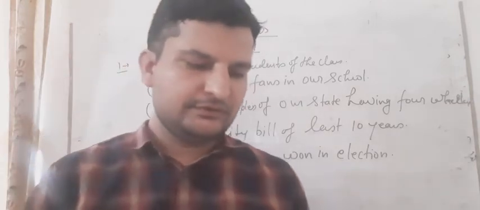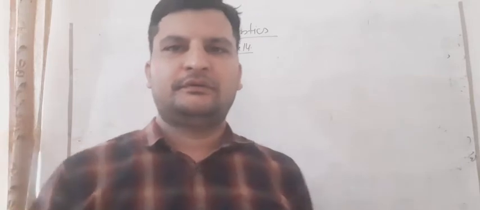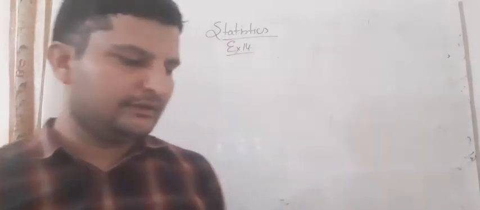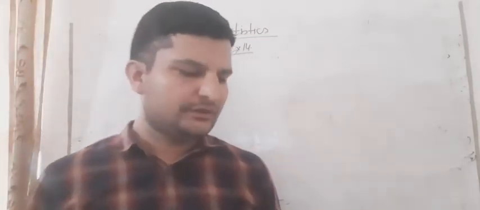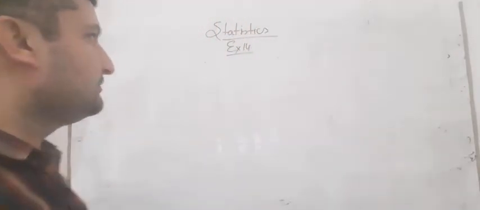Okay, students. Now we will start exercise 14.2. The first question is given that the blood groups of 30 students of class 8th are recorded as follows. The question is given in your book, so you can see it and represent the data in the form of a frequency distribution table. So students, we are making a frequency distribution table. How can we make it? You know well, you have done these types of questions earlier in 8th class also.